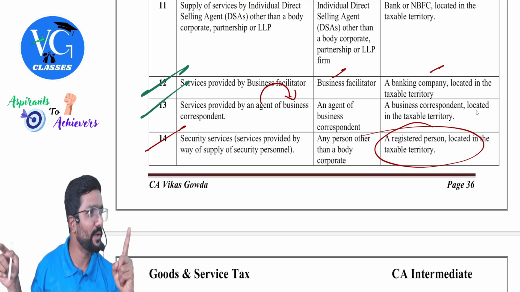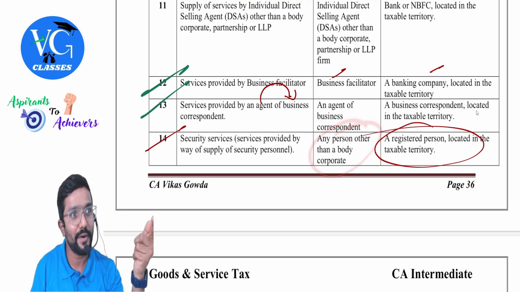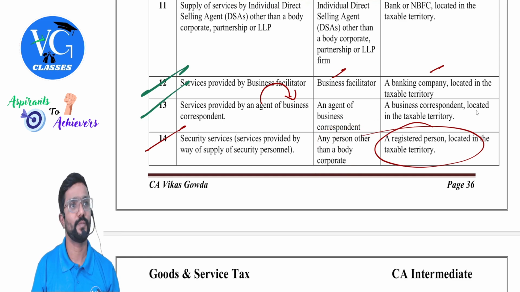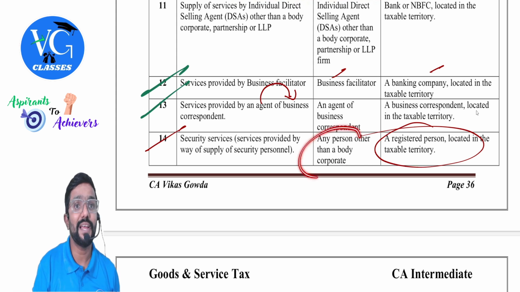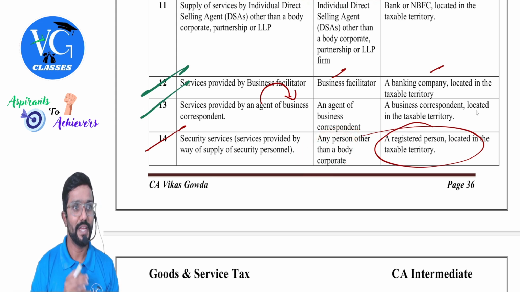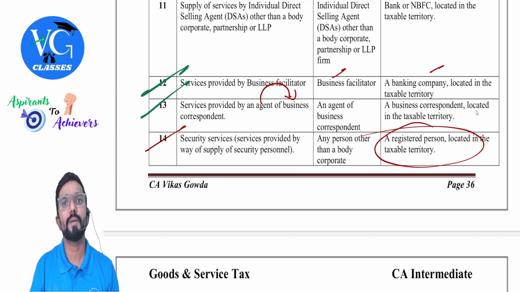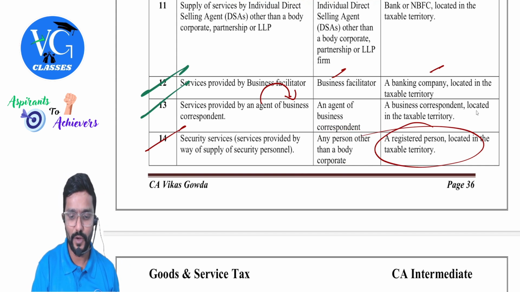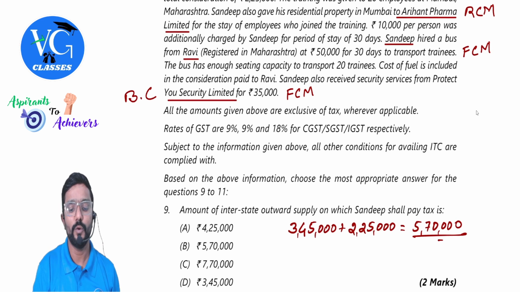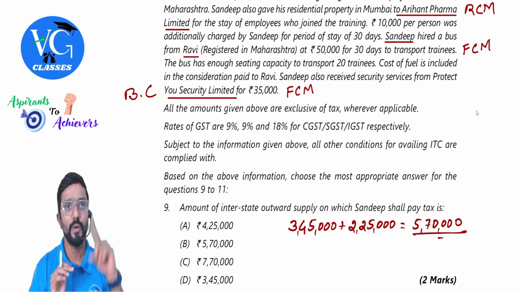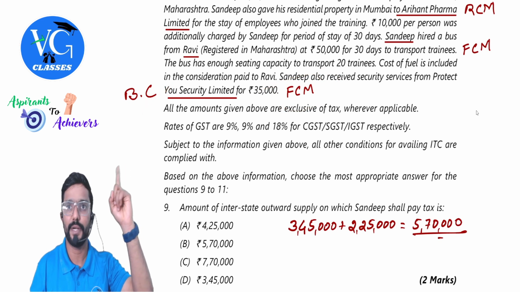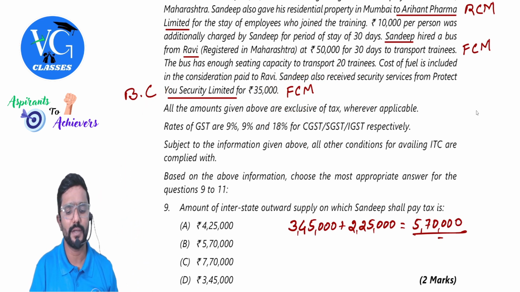Is RCM applicable? No. If supplier is other than body corporate, RCM is applicable, whereas recipient should be registered. Recipient is registered, but in our case, supplier is actually a body corporate. RCM is not applicable. What is applicable, sir? FCM, forward charge mechanism. Hope you understood. I have written here FCM. Why? Because the supplier is a body corporate. Body corporate, how did you decide it, sir? It is a limited.